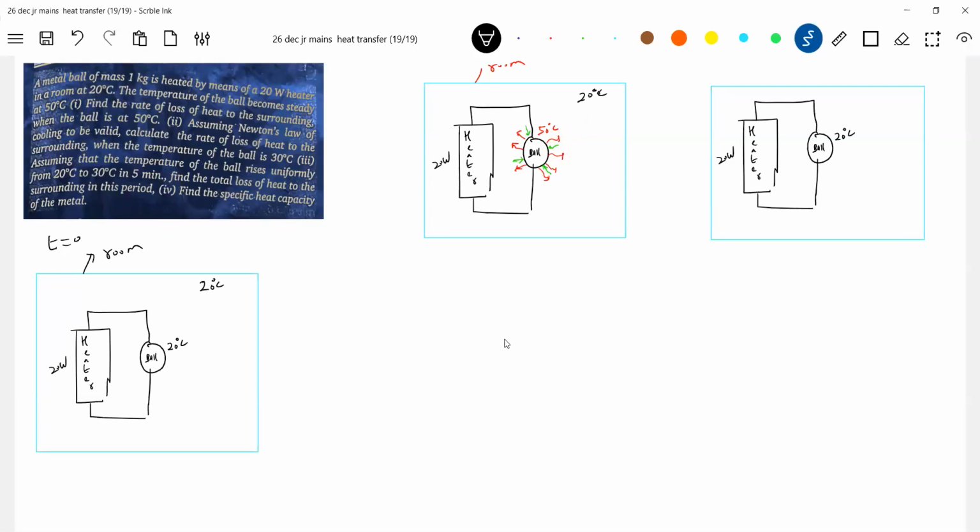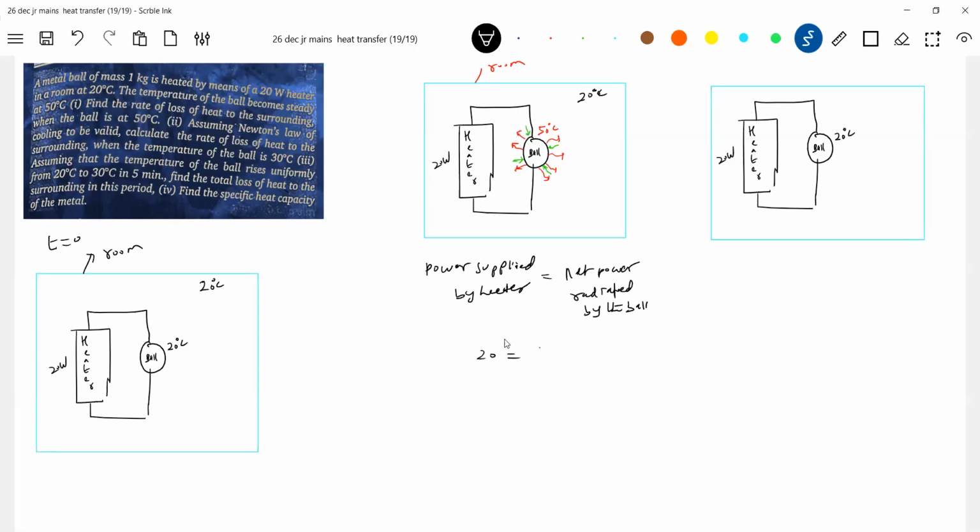So now, what can we write here? What all heat is supplied by the heater to the ball? A part of the energy it will emit, and it will also absorb. So shall we go for Newton's law of heating? Power supplied by the heater should be equal to net power radiated by the ball. What do you mean by net power radiated?